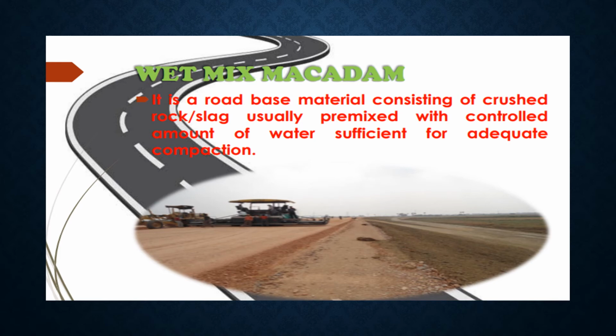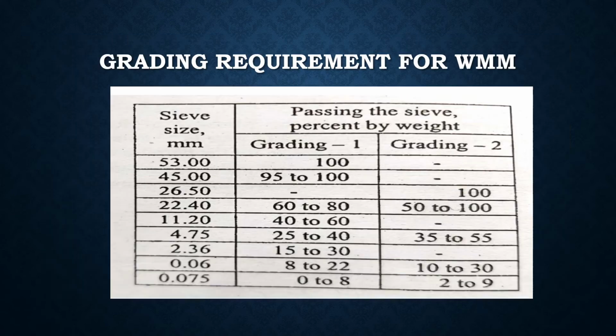well graded hard crushed aggregates having Los Angeles abrasion value less than 40% or aggregate impact value less than 30%, and combination of flakiness and elongation index should be less than 30%. And the grading requirement of aggregates for wet mix macadam are given in grading 1 and grading 2 as per the table shown here.